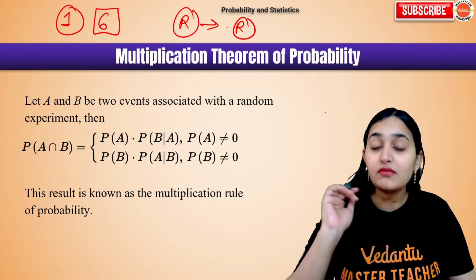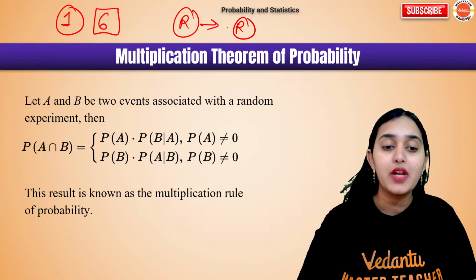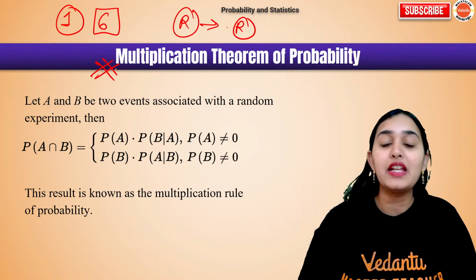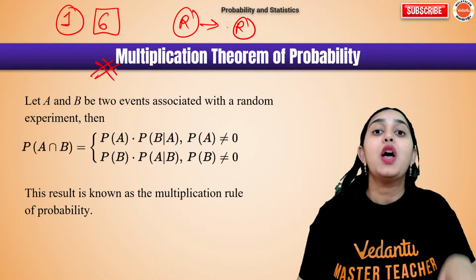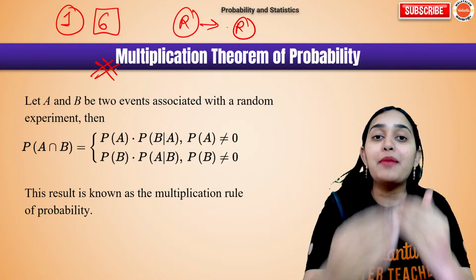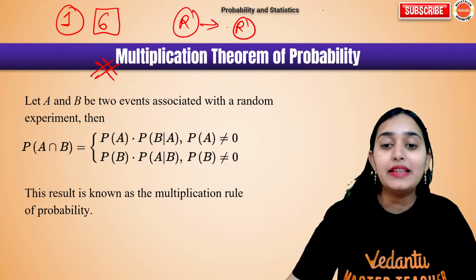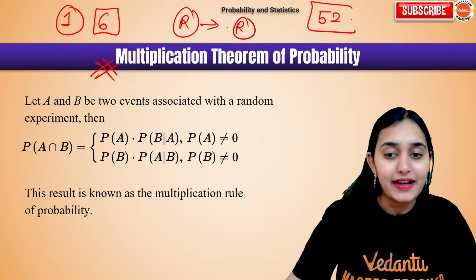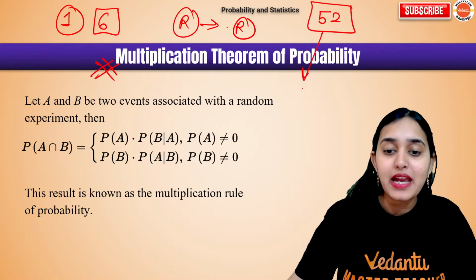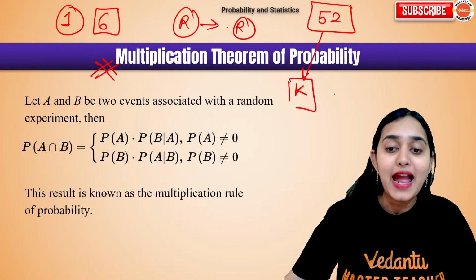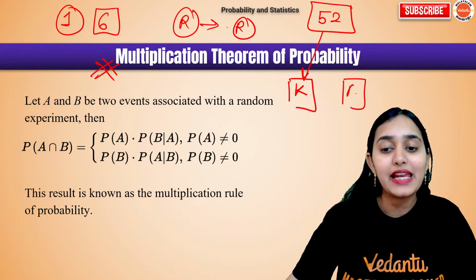Okay. Next is multiplication theorem. Now this theorem is again very important. Why? Because when two things are happening together, for example, if I ask you, there is a 52 cards deck. From the deck I am taking out 1 king and I am taking out 1 ace.